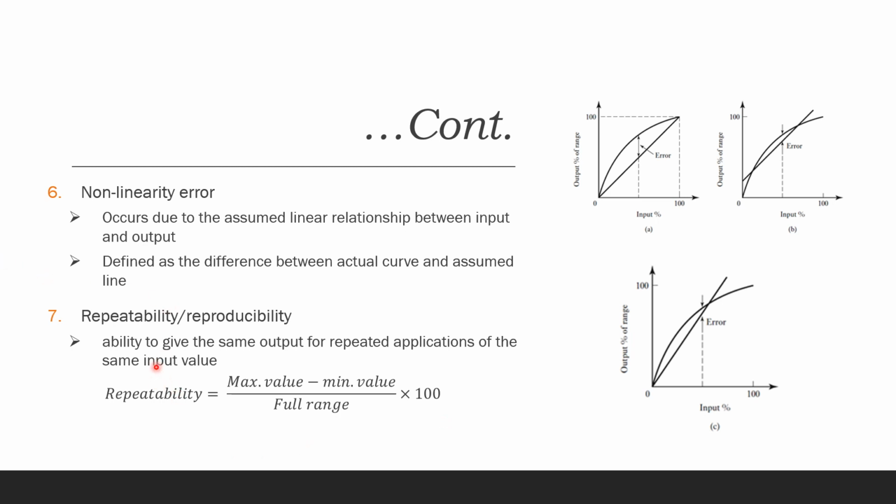Repeatability or reproducibility is similar to the concept of precision. It is the ability to give the same output for repeated applications of the same input value. In a pure ideal case, the transducer should be able to give the same output for the same input. However, this will not be true and there will be differences. Now, the repeatability is given by the maximum value of the output minus the minimum value of the output obtained, divided by the full range input value, into 100.